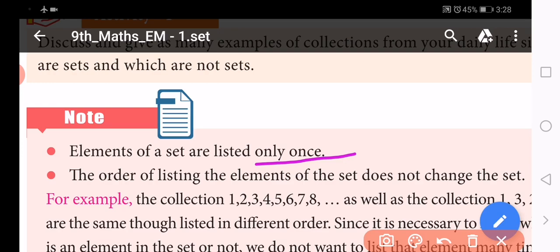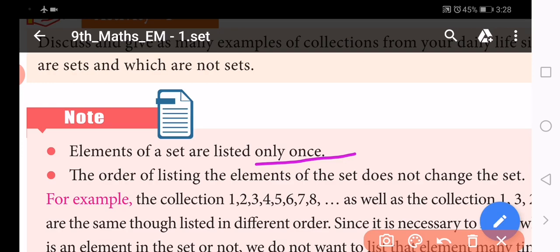For example, in our class there are 20 students. Then we write the names one by one. There are 20 names only. If any one name is written twice, then the collection of students in our class is more than 20. But our class strength is only 20. So each and every student's name is written only once. That is the main concept in a set.